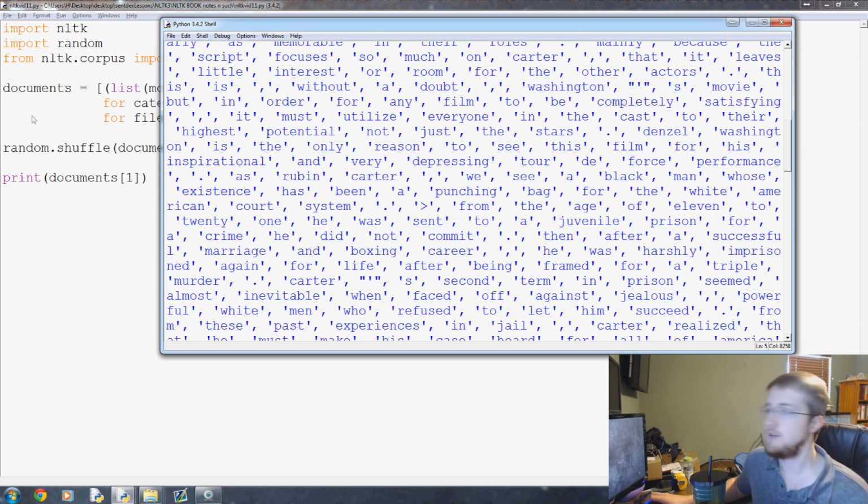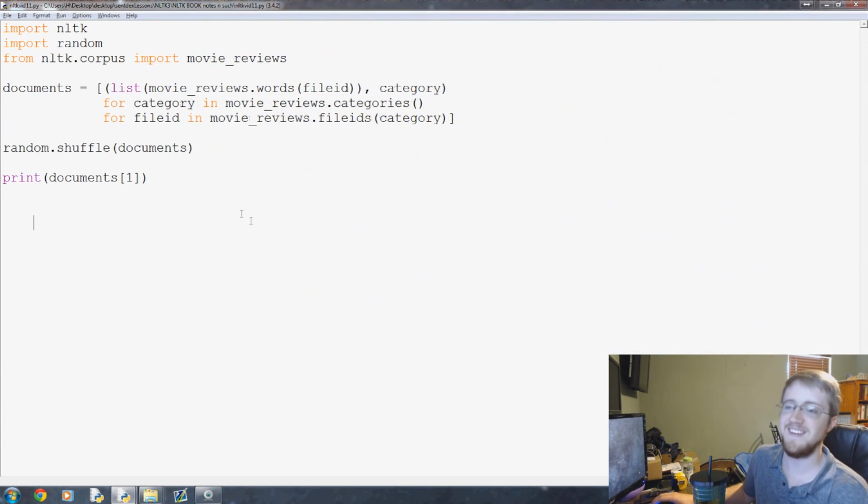Now, what we're going to end up having to do is take every word in every review and compile them, and then we'll take that list of words and find the most popular words used. Of those most popular words, we see which ones appear in positive text and which ones in negative text, and then we simply search for those words, and whichever one has more negative words or more positive words, that's how we classify it. So hence the word naive for the Bayes algorithm.